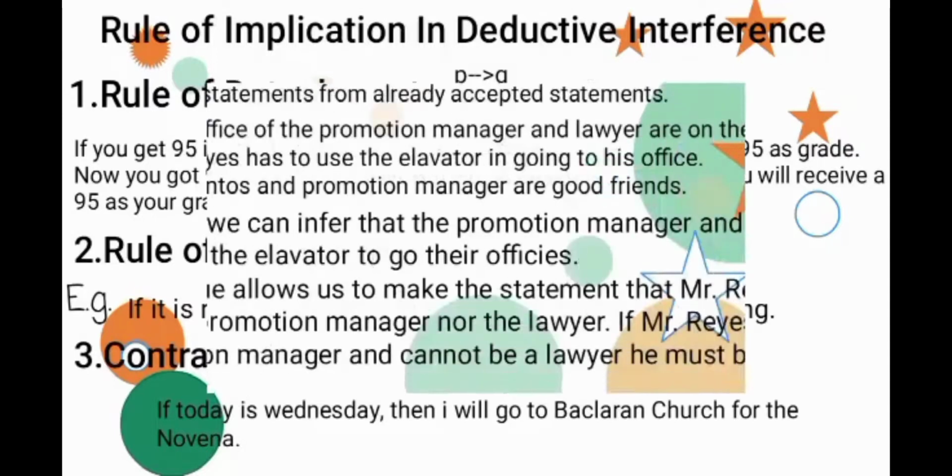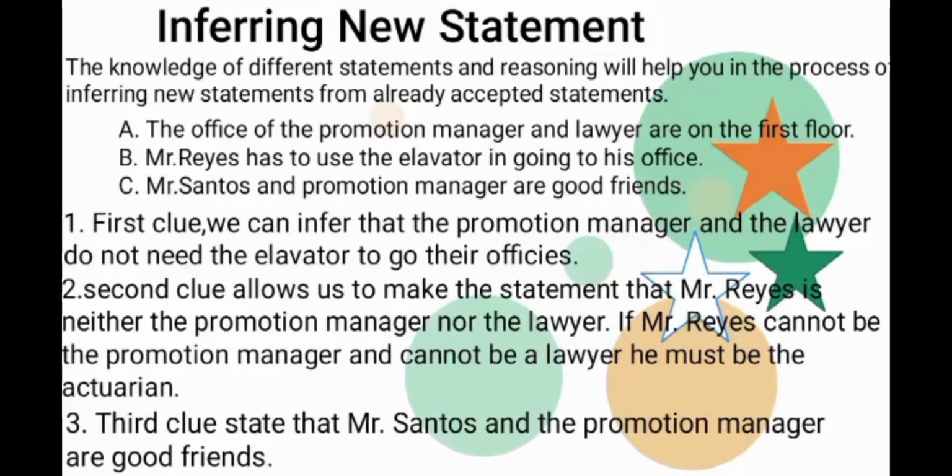Then, inferring new statements. Knowledge of different statements and reasoning will help in the process of inferring new statements from already accepted statements. Example: A, the offices of the promotion manager and the lawyer are on the first floor. B, Mr. Reyes has to use the elevator in going to his office. C, Mr. Santos and the promotion manager are good friends. So we have three clauses. From the first clause, we can infer that the promotion manager and the lawyer do not need the elevator to go to their offices.